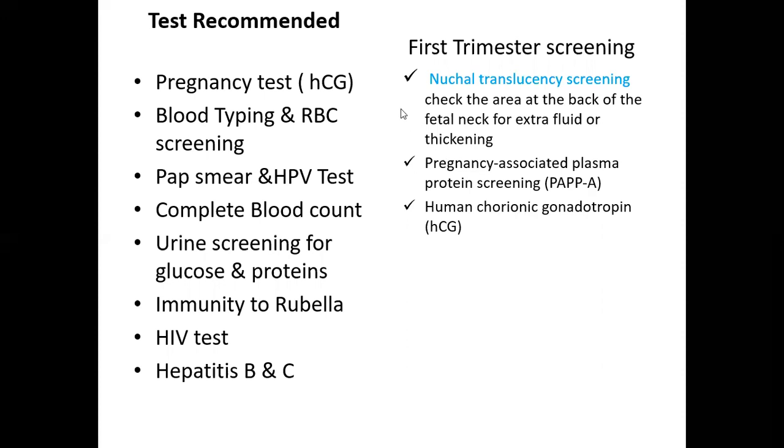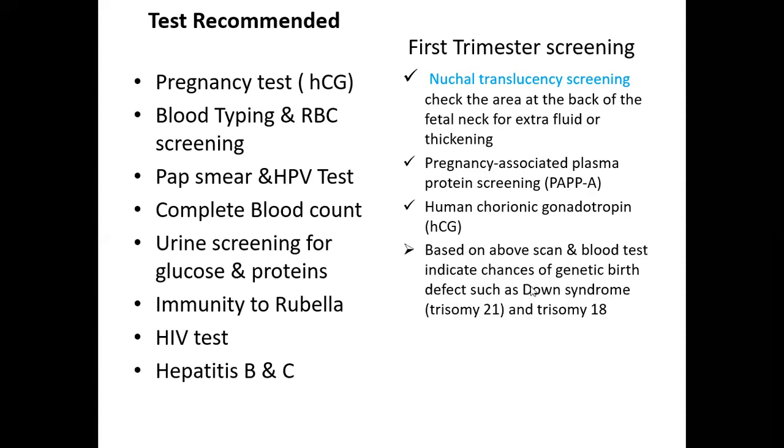Then, if a patient has a high level of STG and shows these particular symptoms, then based on the scan results and the blood test results indicating all these parameters, we try to find out whether the fetus might have any genetic birth defects such as Down syndrome, trisomy 21 and trisomy 18. And if we find that there are chances of this disease being present in the fetus, then we recommend going for the karyotype test. And basically, it's done through amniocentesis.